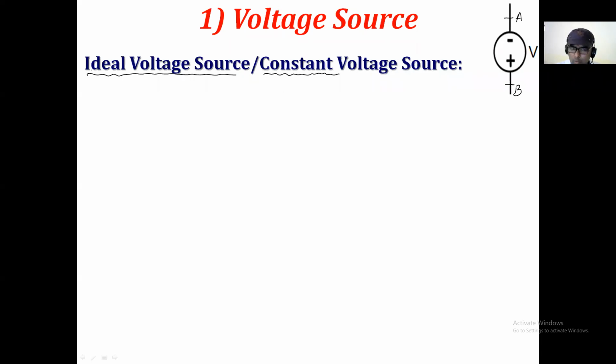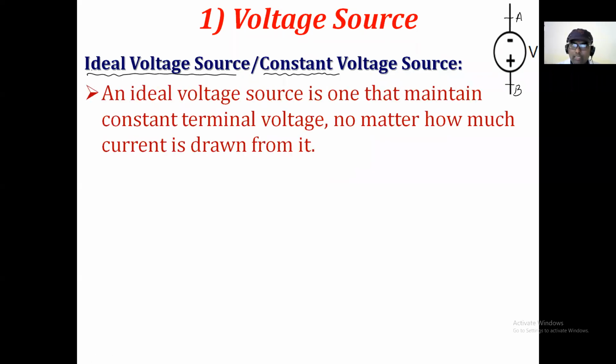Now, what does this ideal voltage source mean? Read it. An ideal voltage source is one that maintains constant terminal voltage no matter how much current is drawn from it.